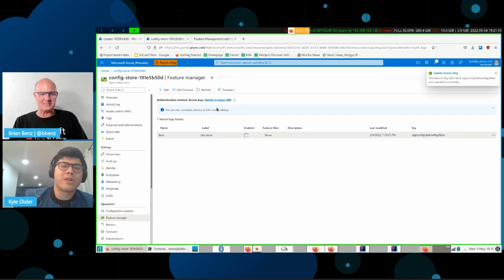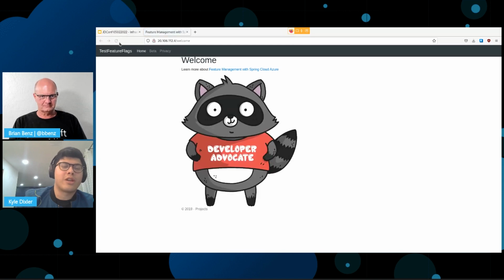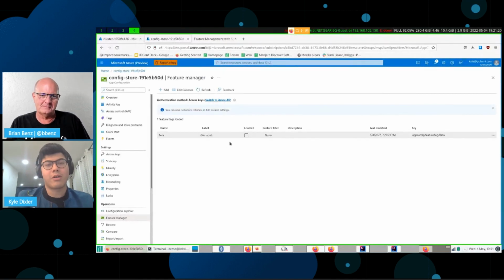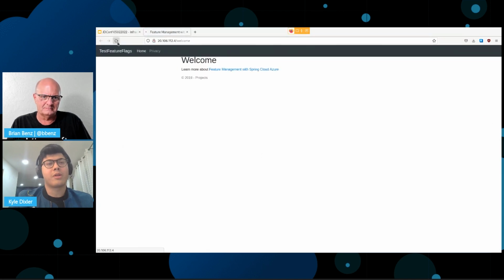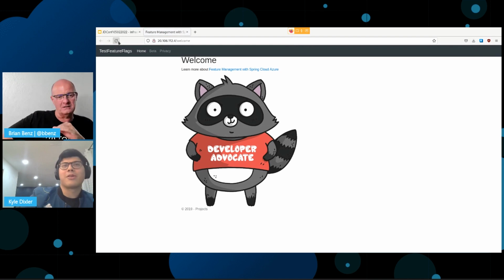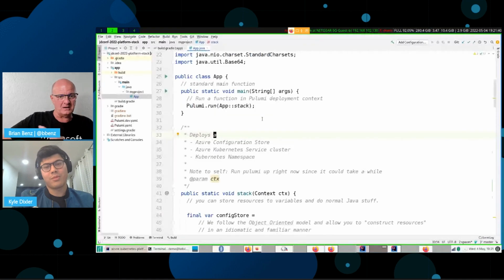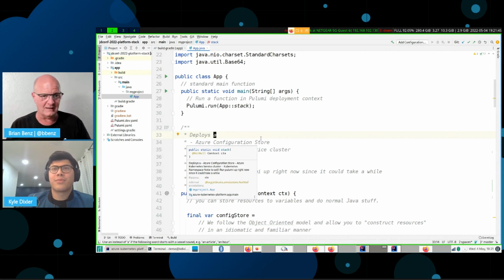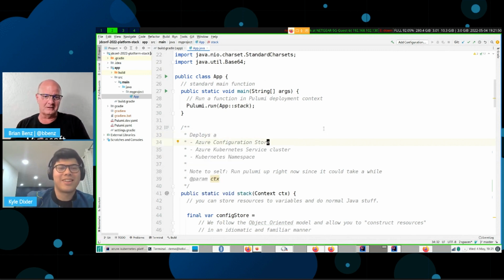Then you can click disable on this, and if you refresh it, after a little bit of refreshing, it should be gone. Which is pretty neat, and then you can turn it back on and off however you feel like, dynamically, without having to redeploy anything. Sometimes it takes time for it to requery. While you're doing that, I'll mention as well, you can also have a certain percentage of people see the new feature versus the old feature, and you could time box when you display this feature, and also do things by region, and a few other things. So check out the app config. It does more than just manually turning things on and off. It's pretty cool.